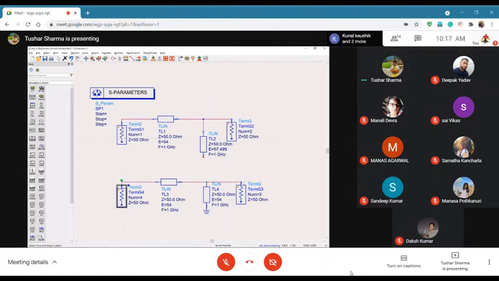Hello? Yes sir, we can. We can, sir, just ground it. So you are saying I can keep the same electrical length and I just ground it.